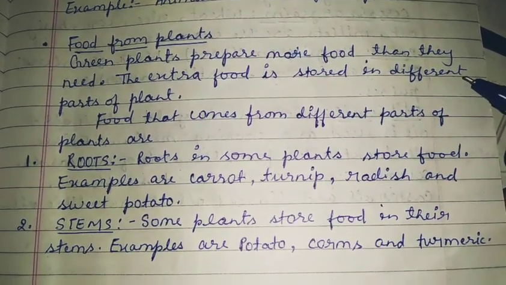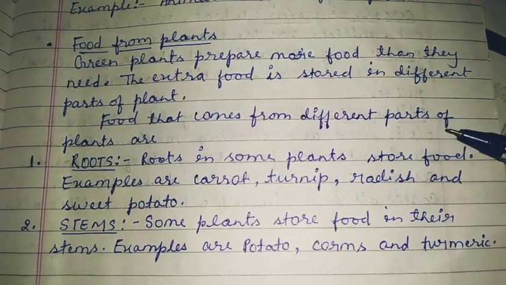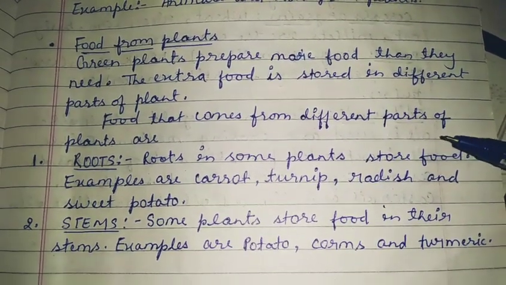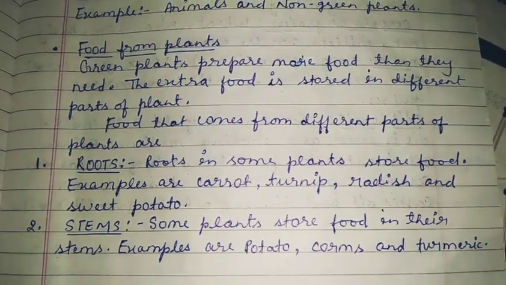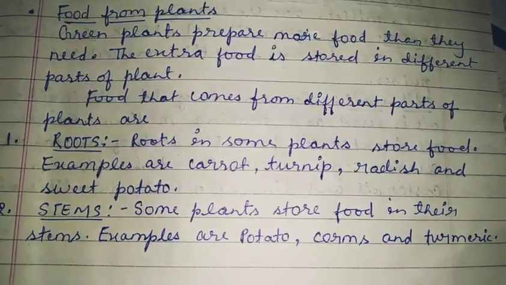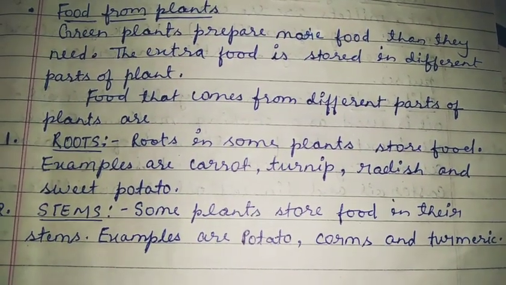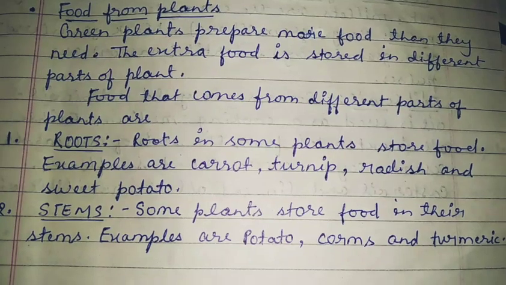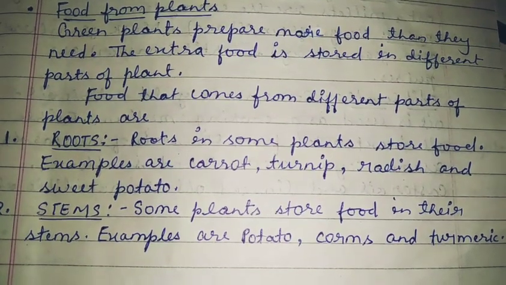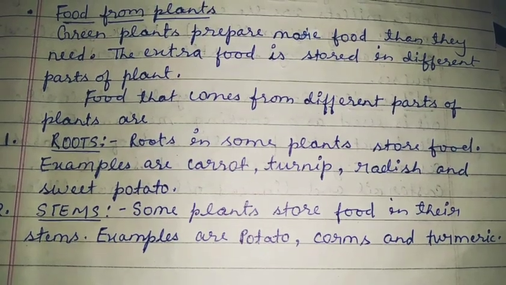For example, the food that comes from different parts of the plants: first, roots. As we know, roots are the part of plants which attach the plant with soil, and roots absorb the water and minerals for the plant.